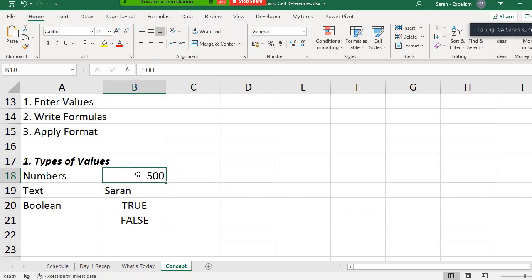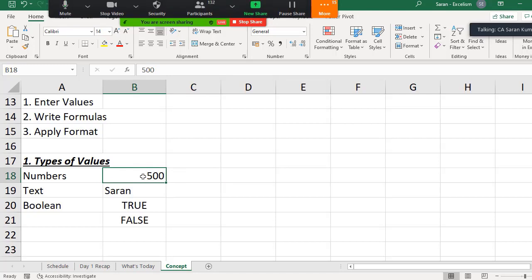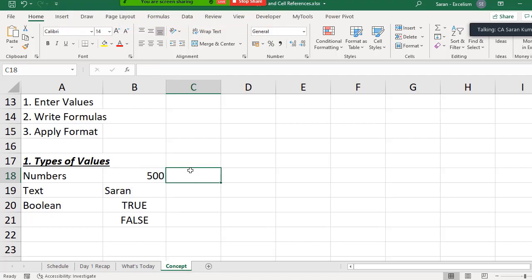At present, it's a number because by default the alignment is towards the right side. Numbers always align towards the right side. So I can say it's a number because numbers by default align towards the right side.